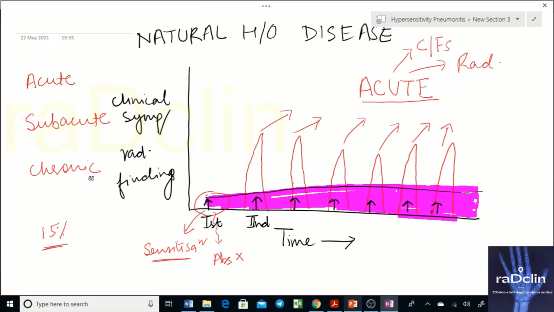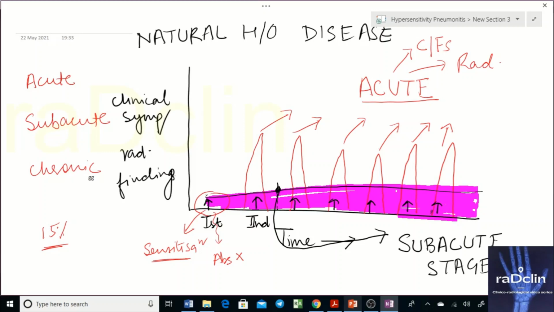If the patient comes to me at this point, the patient's disease will be called the subacute stage. So the acute findings will be missing.